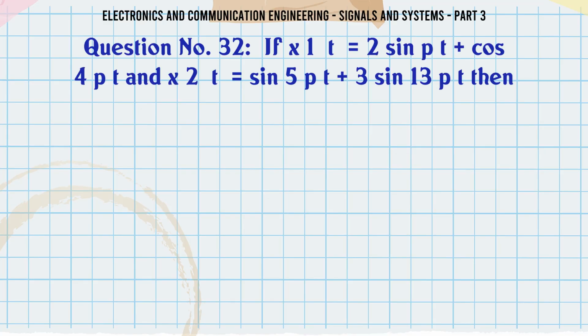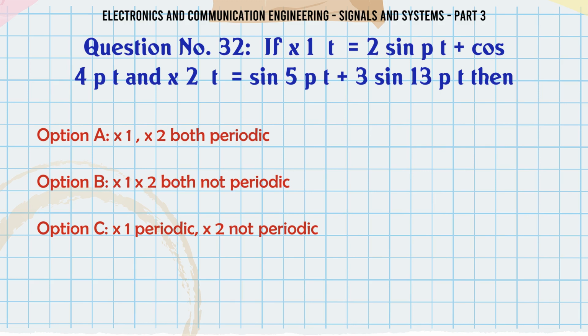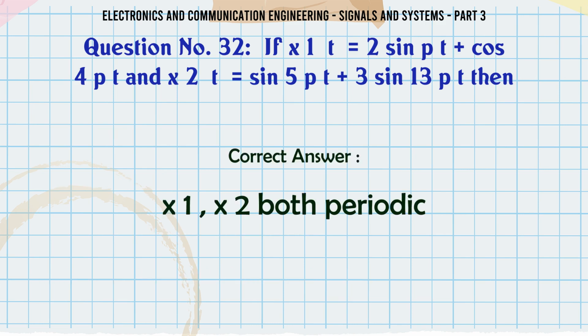If x1(t) = sin πt + cos 4πt and x2(t) = sin 5πt + 3 sin 13πt, then: A, x1 and x2 both periodic; B, x1 and x2 both not periodic; C, x1 periodic, x2 not periodic; D, x1 is not periodic but x2 is periodic. The correct answer is x1 and x2 both periodic.